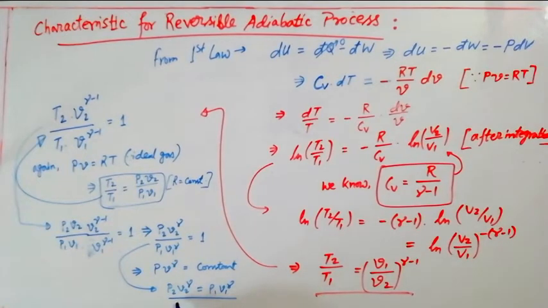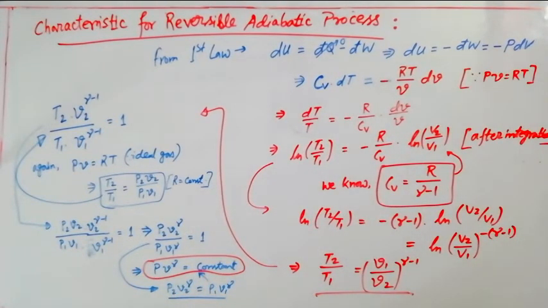So for state point 1 to state point 2, if the process is moving, then you can see P2 V2 to the power gamma gives the same value as P1 V1 to the power gamma. So that way I can write PV to the power gamma equals constant, while they are giving the same value. So that is the actual law we can see for a reversible adiabatic process, and already we have used this formula to find the work done for reversible adiabatic process in our module number 1.